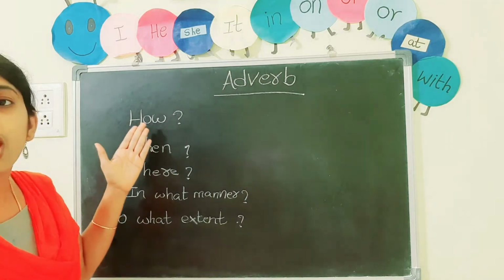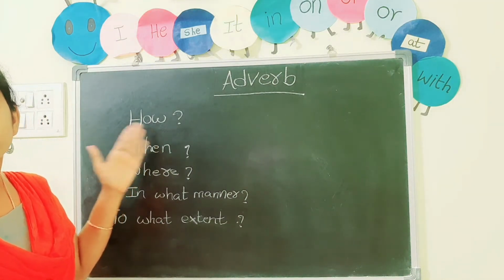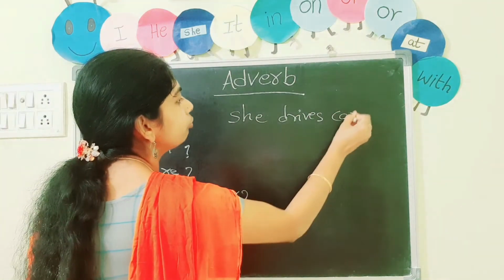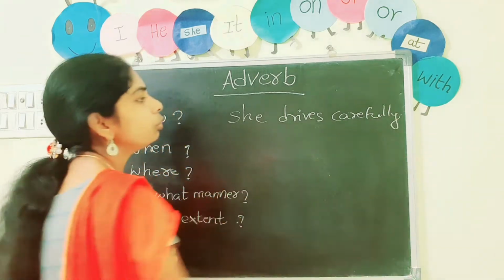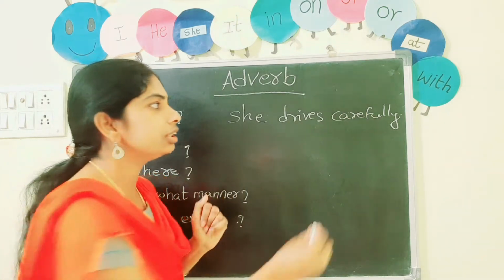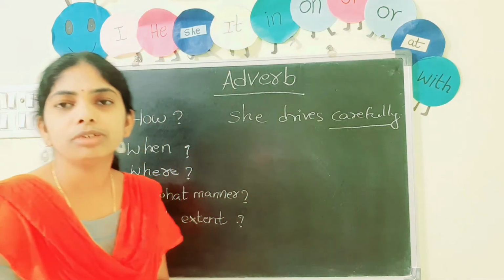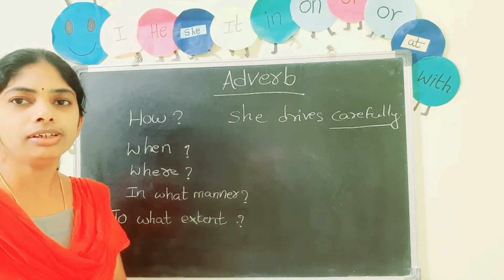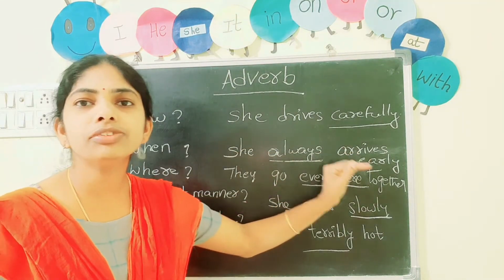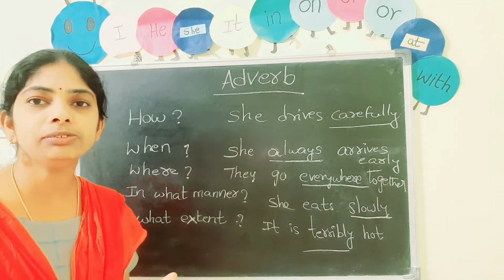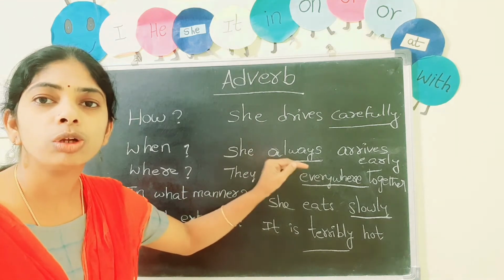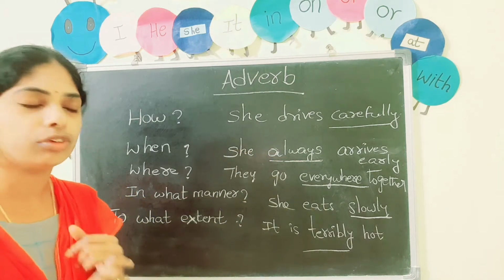So description of how: she drives carefully. So you make a question in the sentence. How she drives? Carefully. So this is an adverb in the sentence. Okay. Coming to when. She always arrives early. When she arrives? Always. So this word is an adverb in the given sentence. Always is an adverb.